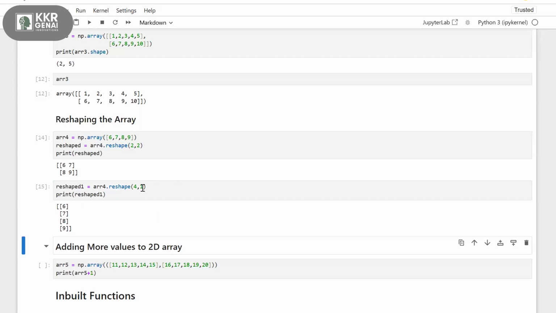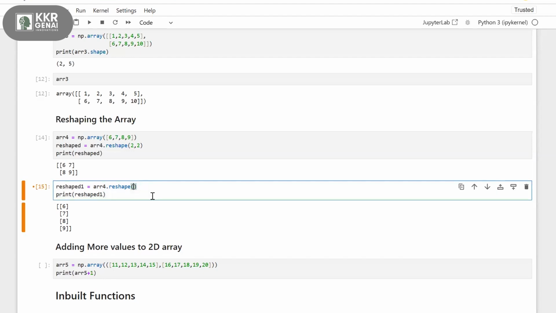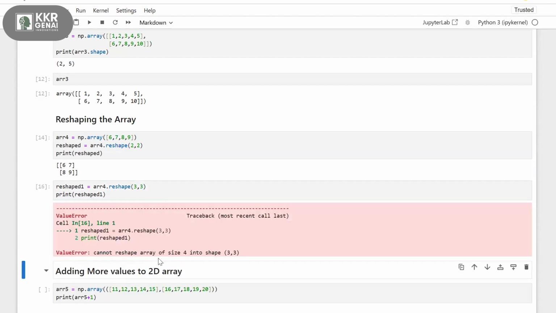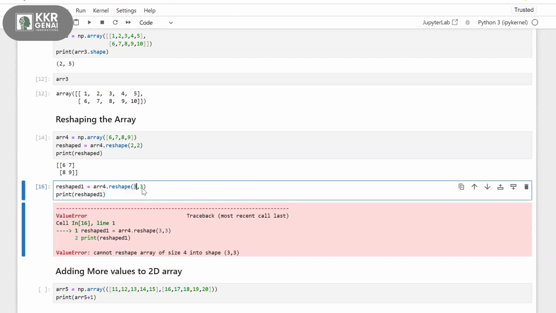Okay, now I want to reshape these four numbers into a 3 comma 3 grid. What it says: cannot reshape array of size 4 into shape 3 comma 3. Why this error? Because for a 3 cross 3 grid we need 9 numbers, right? 3 into 3 is 9, but we have only 4 numbers here. That's why we are getting this error. So we need to make sure our numbers and our shape match. For 2 cross 2, that is 4 numbers, that's fine. For 4 cross 1, that's fine, 4 numbers. But for 3 comma 3 it is 9, and we have only 4 numbers.